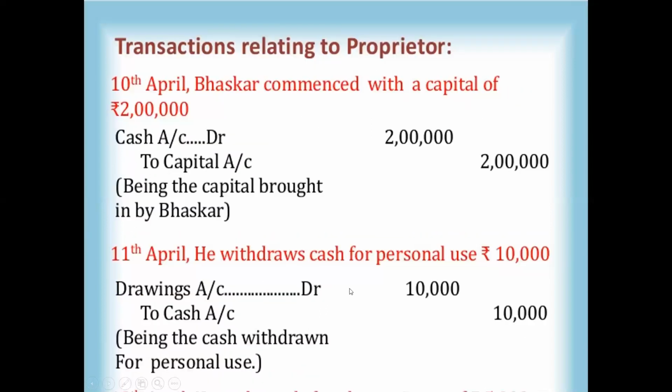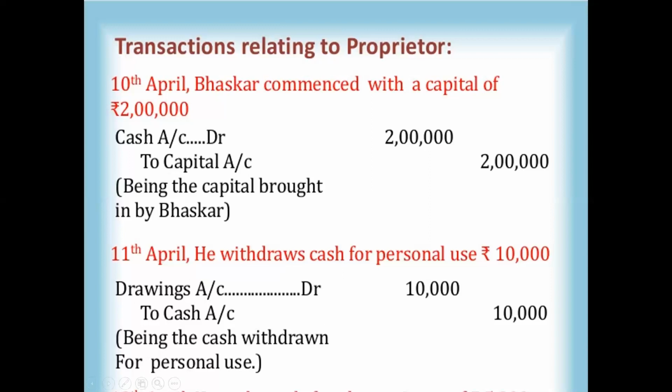And here you will see the 11th April, one more transaction. He withdraws cash for personal use. He draws the money for personal use. So he draws the money, no? That is nothing but the drawing account. So he draws the money for self use. One account is the drawing account, and the second one is the cash account, where the company's cash is coming in or going out.